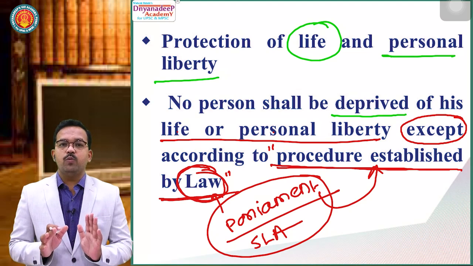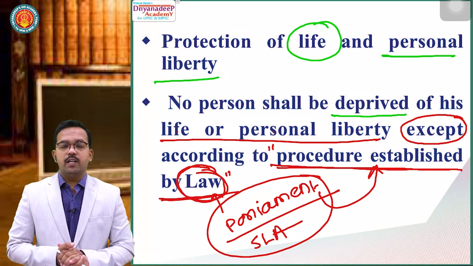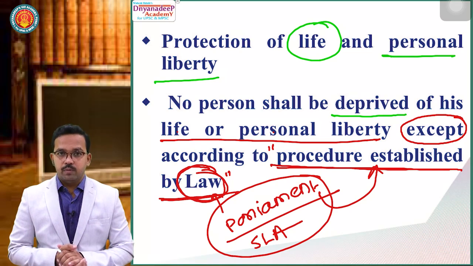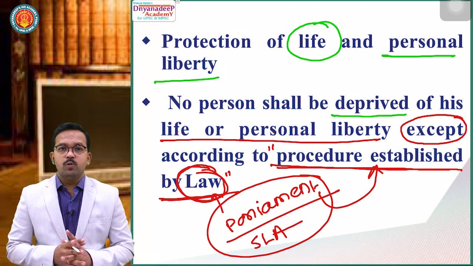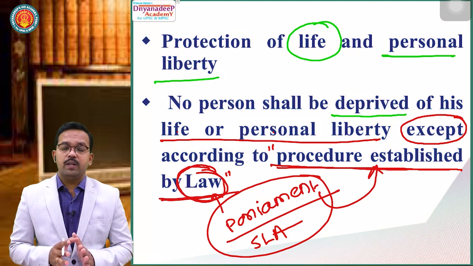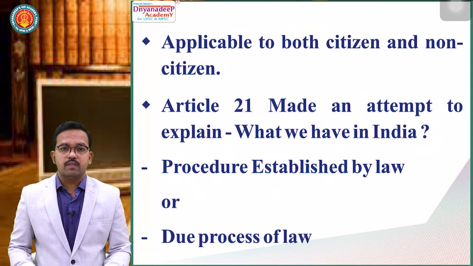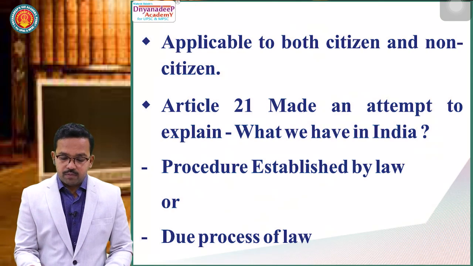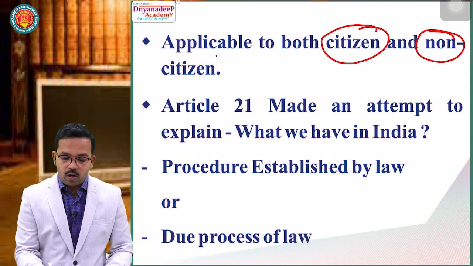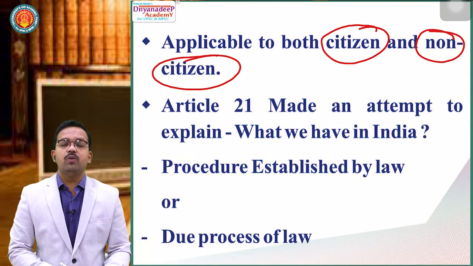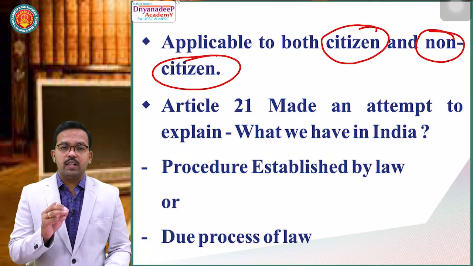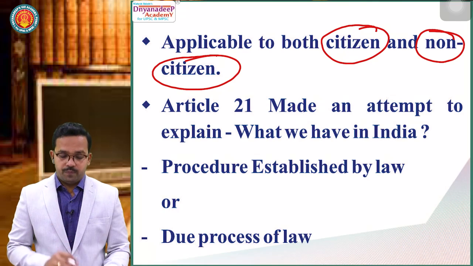I just wanted to tell you what Article 21 is. Article 21 talks about the right to life and personal liberty. And it says, no person shall be deprived of his life or personal liberty except according to procedure established by law. Now, a fifth important factual thing: Article 21 is applicable to both citizens as well as non-citizens. It means it is applicable to every human being, irrespective of whether that individual is a citizen or not.